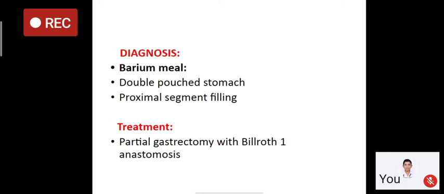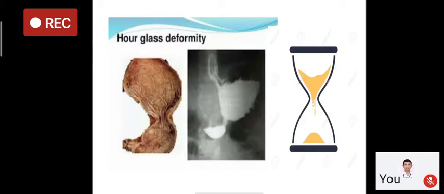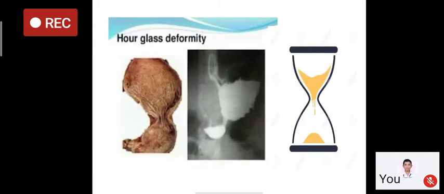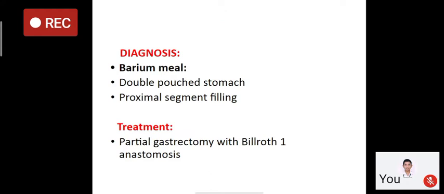Its diagnosis is made by barium meal, in which we can see the two pouches, one proximal and one distal. There is filling of the proximal segment, and sometimes there will be absence of barium in the distal segment. It is treated by resecting the distal segment, which means partial gastrectomy with Billroth 1.